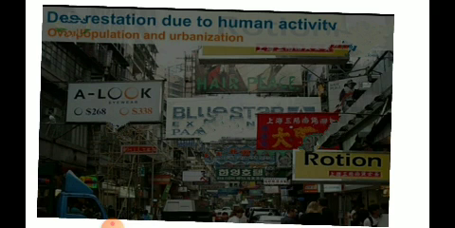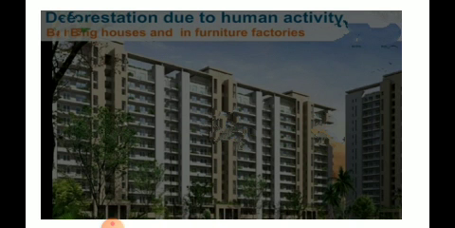Due to this human activity, the trees are being cut down, children. Now the next human activity, as you can observe here, is the building of houses, and also the making of furniture, and in the factories.